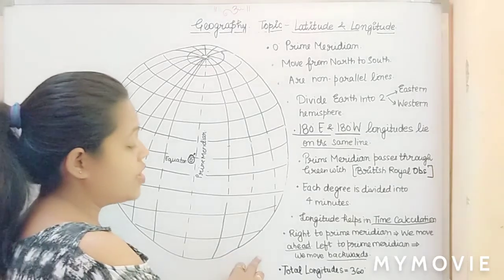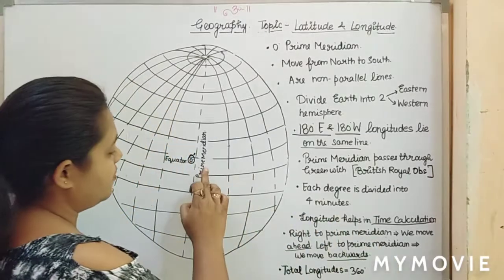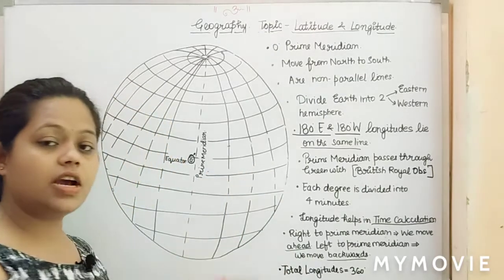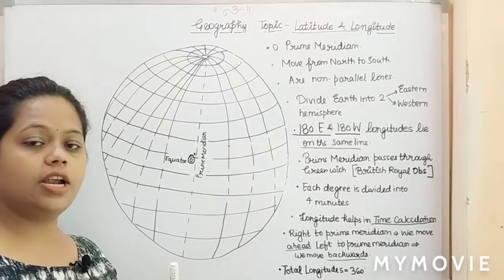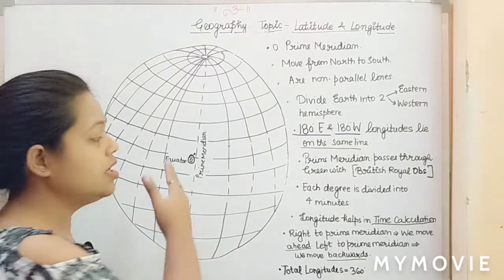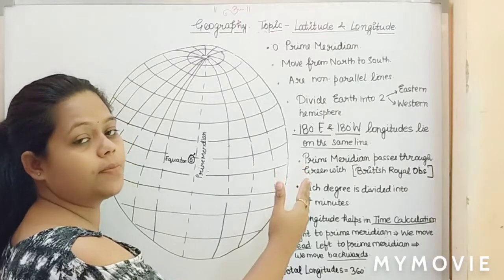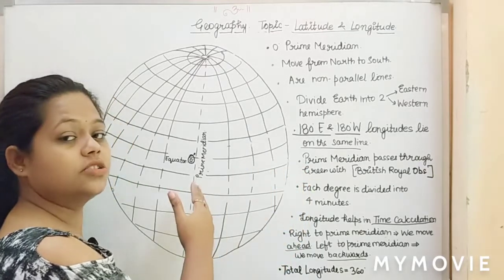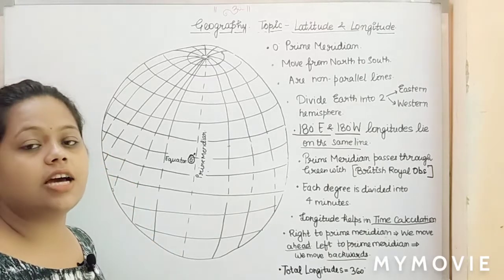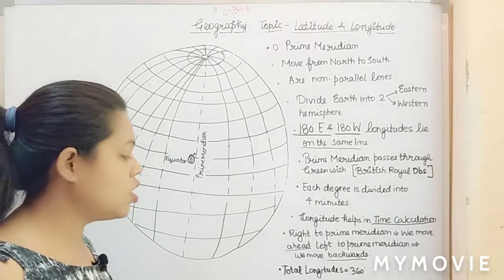Now from the prime meridian, if we are moving ahead to the right side and calculate the time, definitely the time is going to be ahead on the right side of the prime meridian, and just opposite to it, on the left side of the prime meridian, the time is going to move backwards.